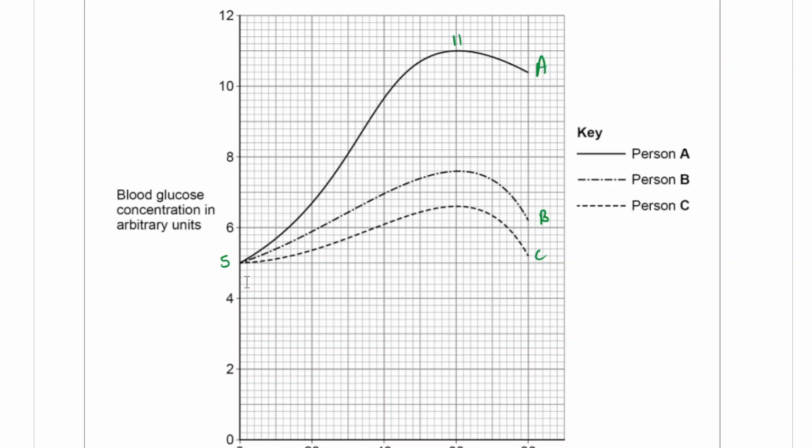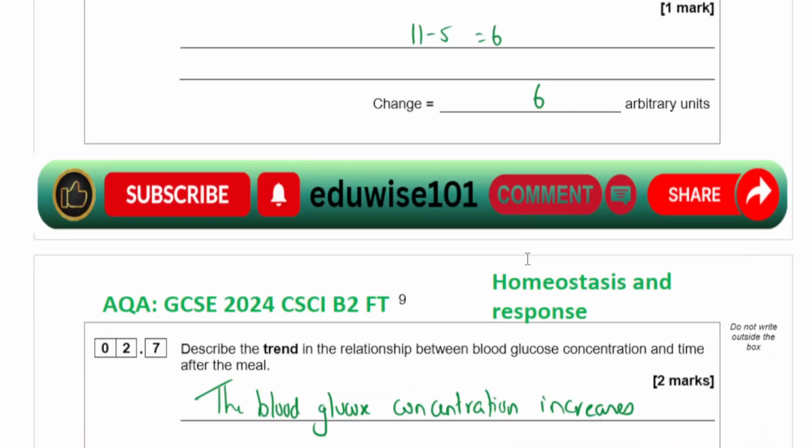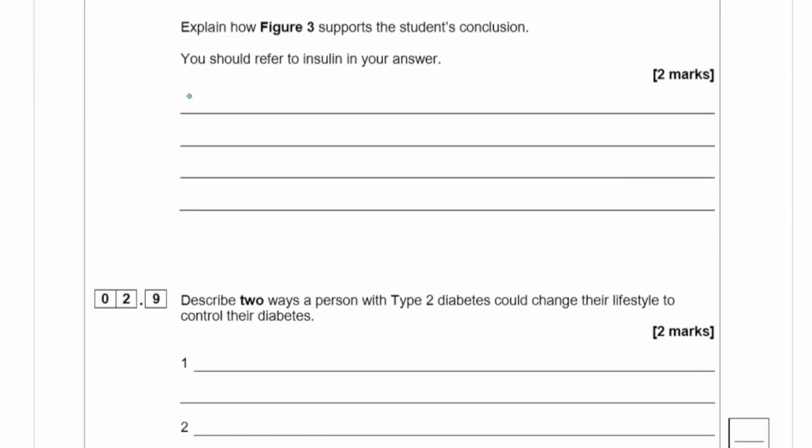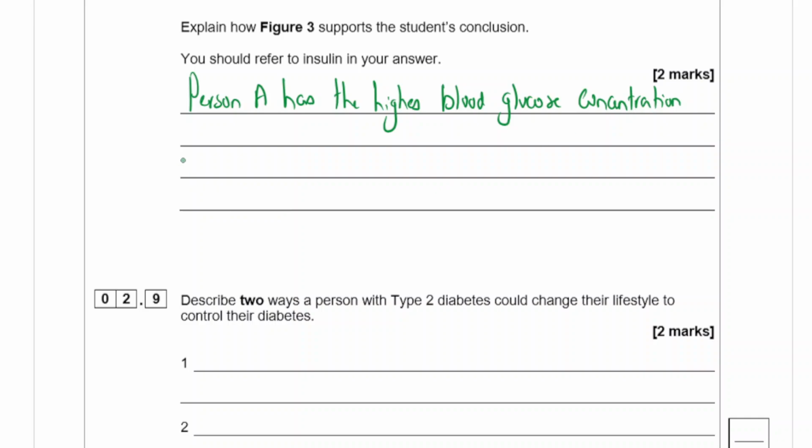It's not shooting up because insulin is working, and it drops more in B and C than in A. So person A has the highest blood glucose concentration because there is less insulin produced by the body.